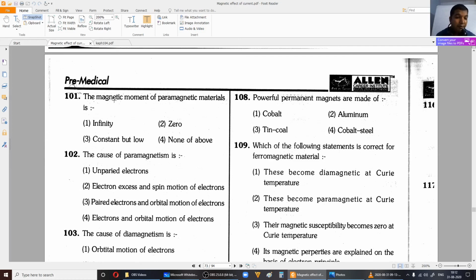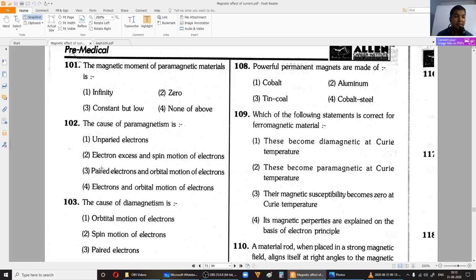The magnetic moment of paramagnetic materials is infinity, zero, constant but low, none of the above. See, when they are speaking about the magnetic moment of paramagnetic materials, here you need to assume they are not kept in an external magnetic field. In that case, each atom possesses a net magnetic moment, but in the absence of an external magnetic field, the net magnetic moment will be zero.